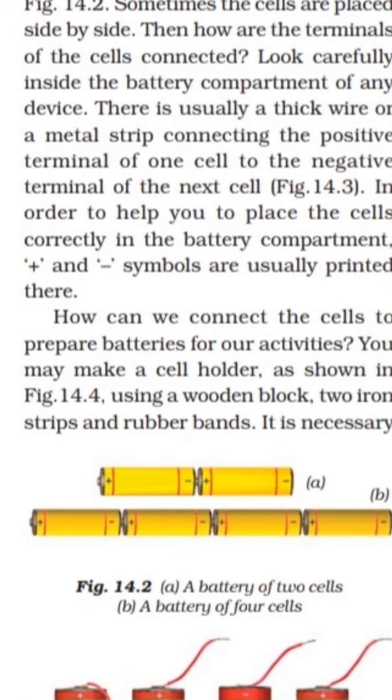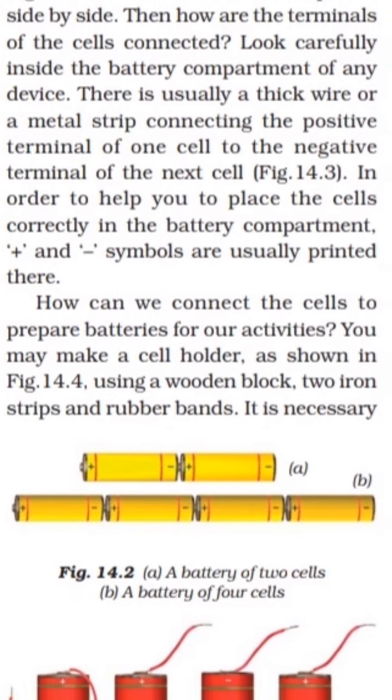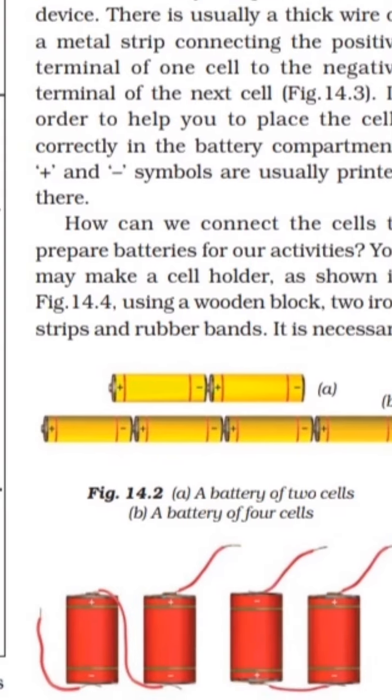How can we connect the cells to prepare batteries for our activities? Suppose we are doing the activities in this chapter; many activities are there, and for that purpose batteries are required. Then how can we prepare batteries for our activities? Here you may make a cell holder as shown in figure 14.4, by using a wooden block, two iron strips and rubber bands.